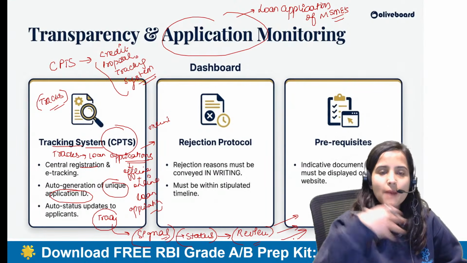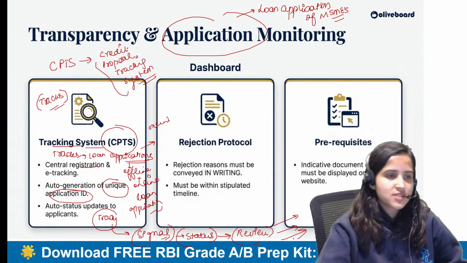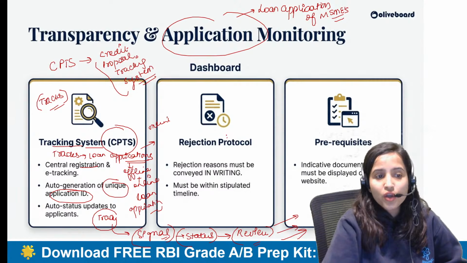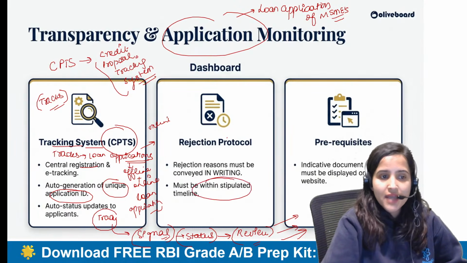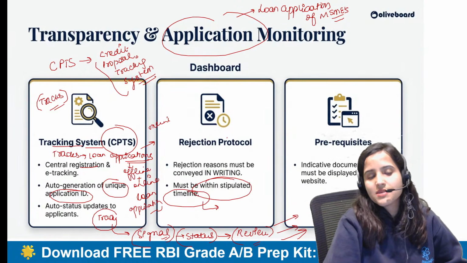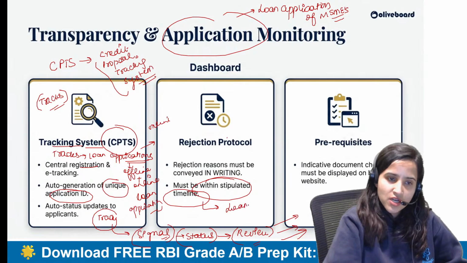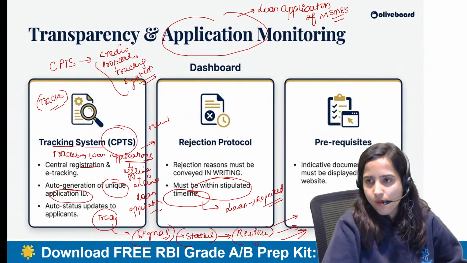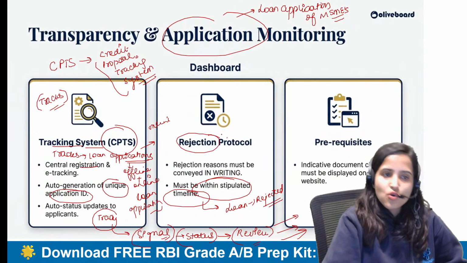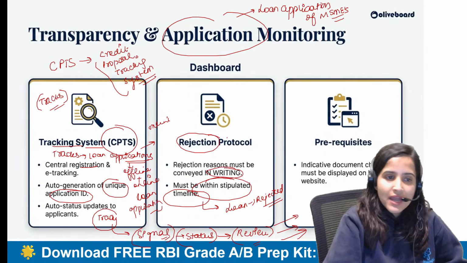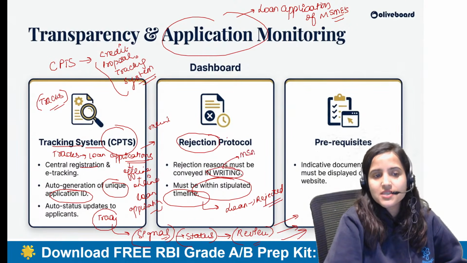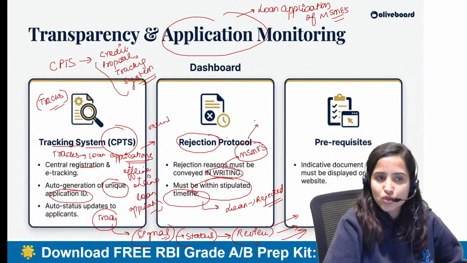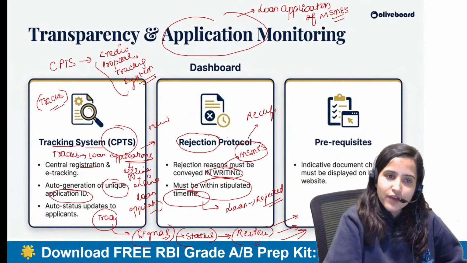So you have to update the MSMEs on the status of their application. ठीक है, and there has to be a proper window within stipulated time you have to tell the MSMEs whether your loan is rejected or accepted or in review. And if your loan is rejected, you have to explain it to the MSMEs in writing, what the problem is, why your loan was rejected, so that next time when they apply for the loan, they can rectify.